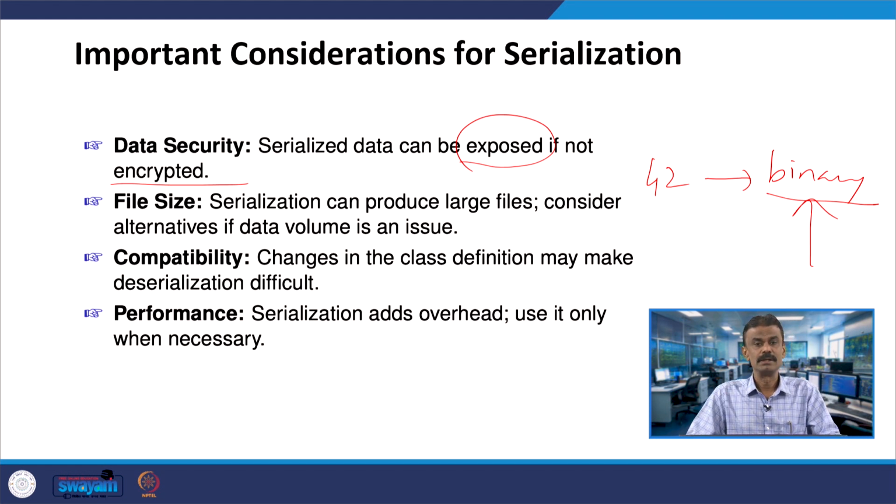Compatibility: suppose you make some changes in the class definition, this will create a problem during deserialization. Then performance: serialization adds overhead, of course. In this example, 42 is converted into binary, or any data is converted into a byte stream. So, whenever it is required, we have to use this.